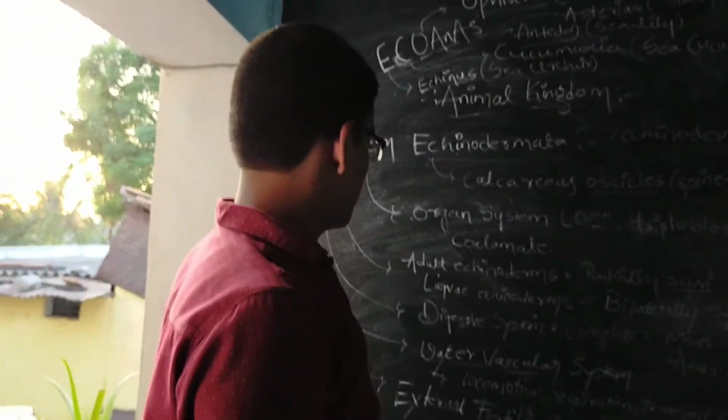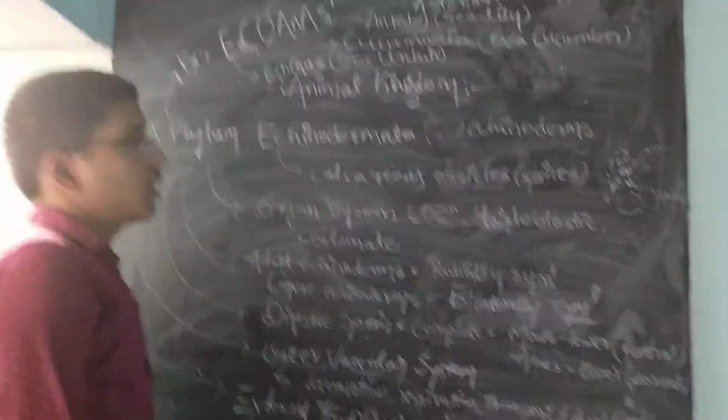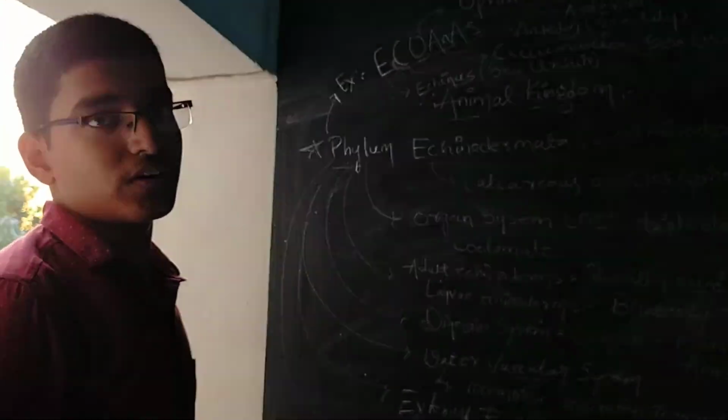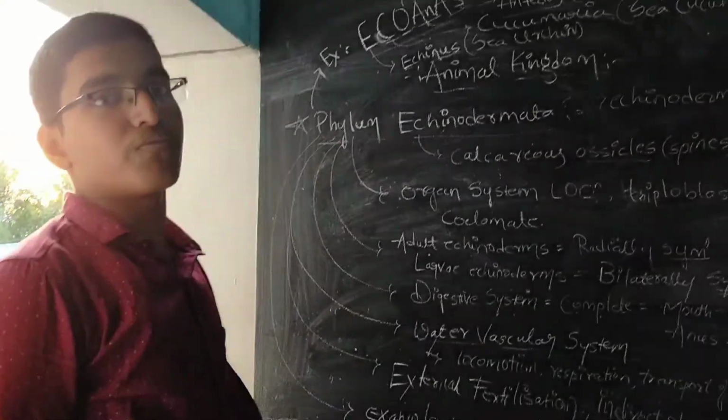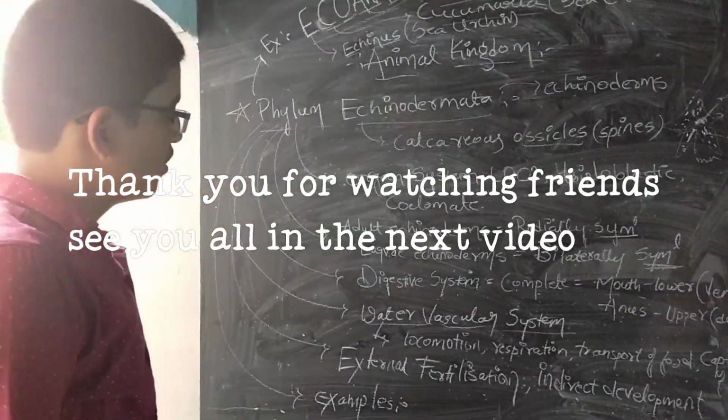These are a few examples of the phylum Echinodermata. Echoanas is the trick: Echinus, sea urchin; Cucumaria, sea cucumber; Ophiura, brittle star; Antedon, sea lily; Asterias, starfish.